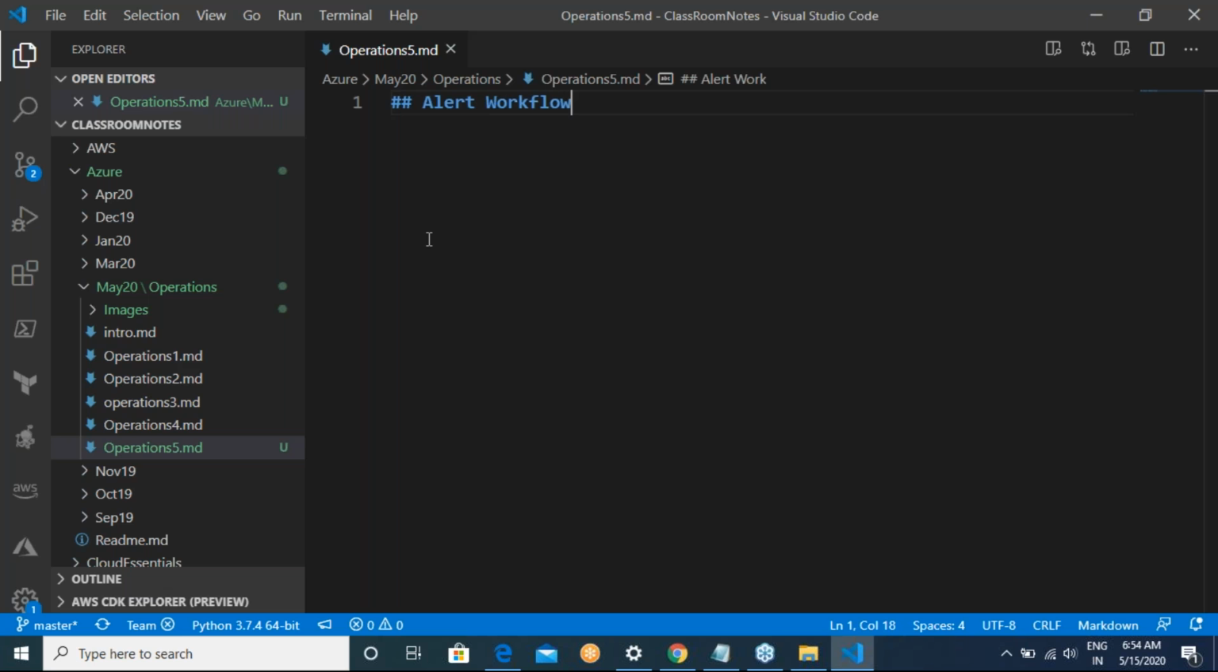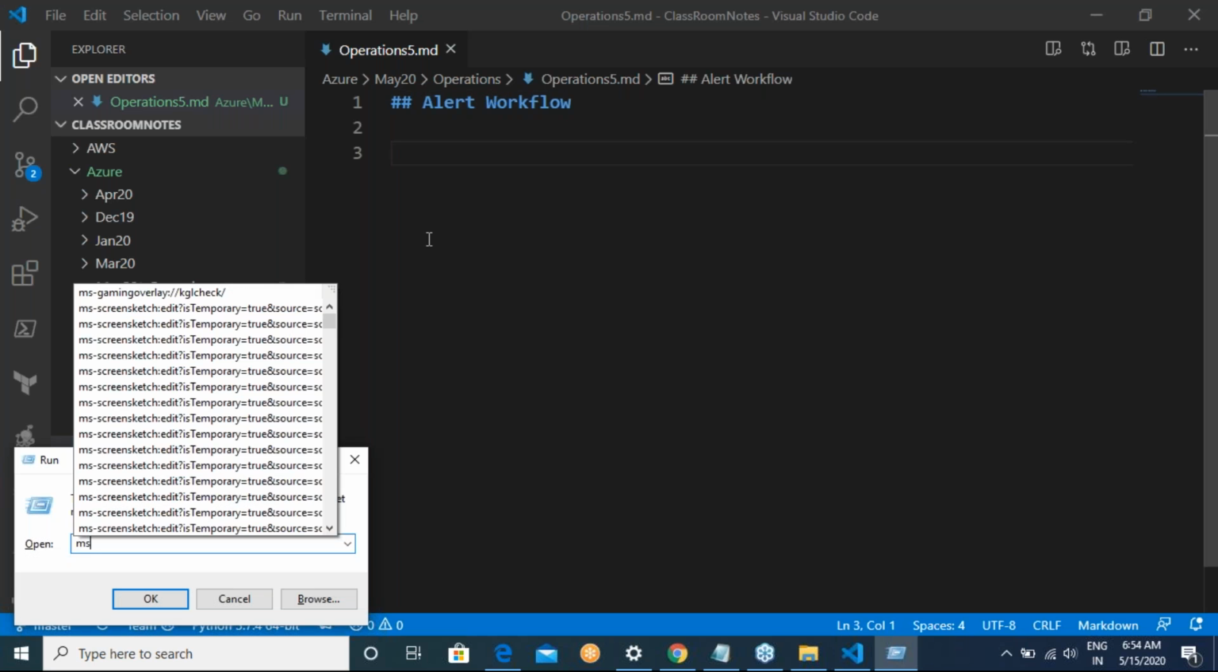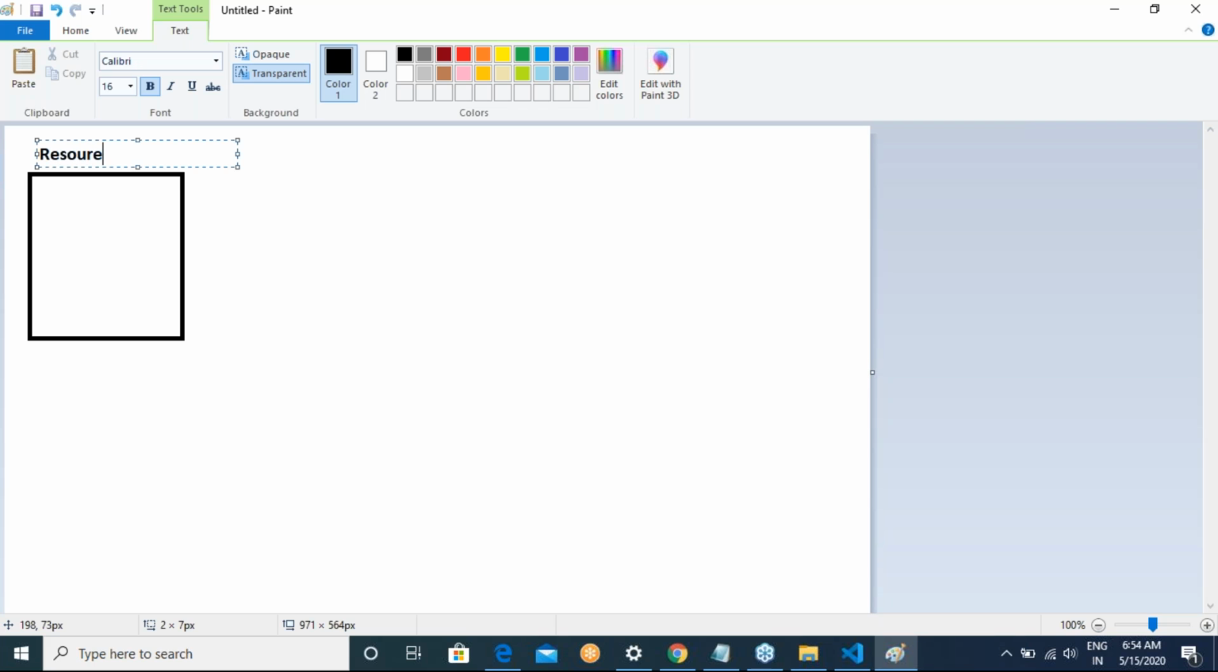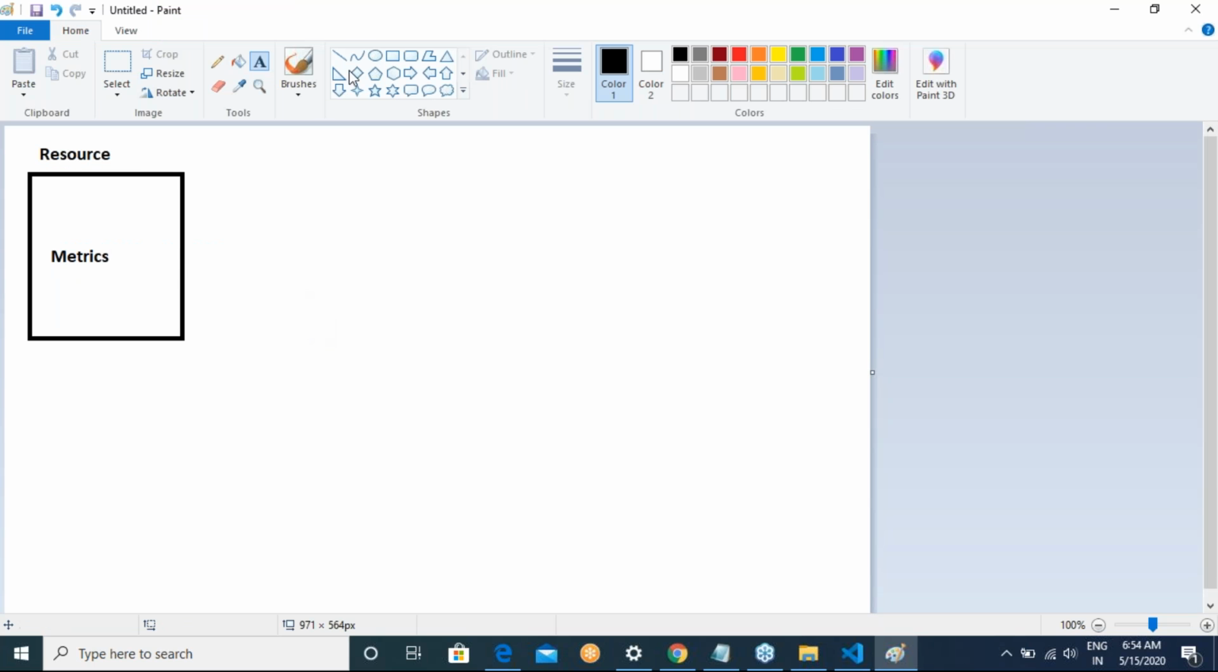Alert workflow, right? So what is it that we can basically do? First you will have, I'm just writing it as a resource because this can be done for anything. Resource, and every resource will have some metrics. Okay, so based out of these metrics, we raise